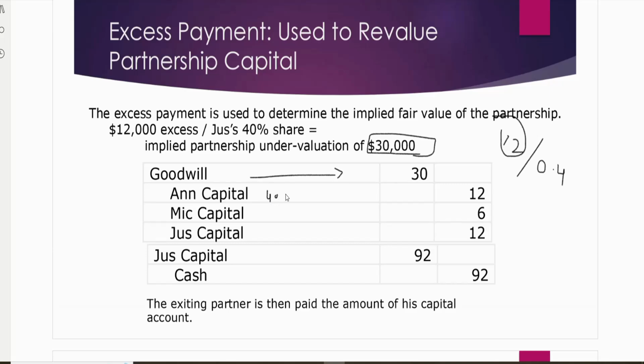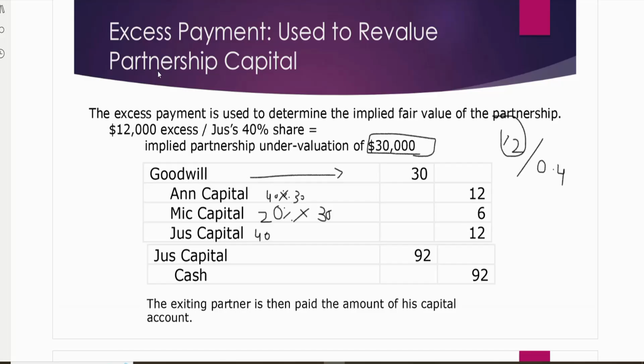Now you can take 40% because all of them are sharing, so the total percentage will be 100. Anne will share 40%, Mick will share 20% and Just will share 40% of this goodwill. So 40% multiplied by 30, 20% multiplied by 30, and then 40% multiplied by 30 again. So you get 12, 6, and 12.